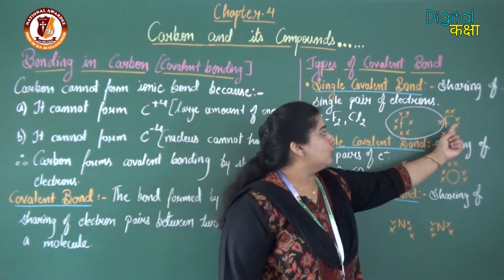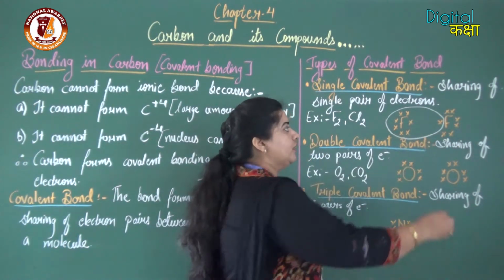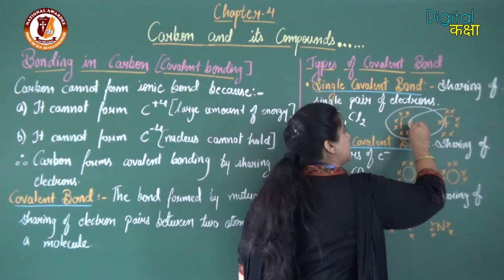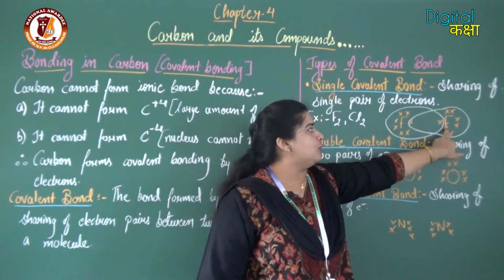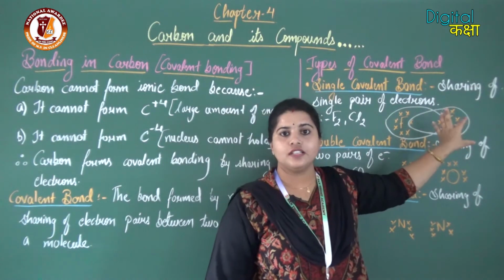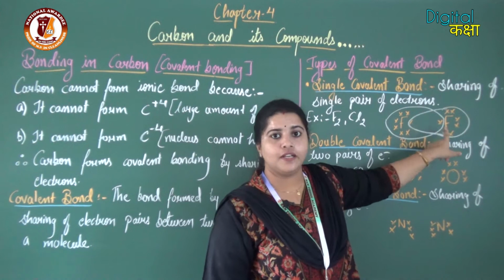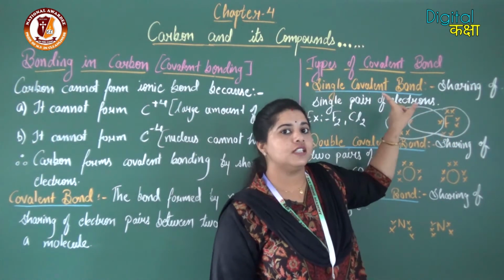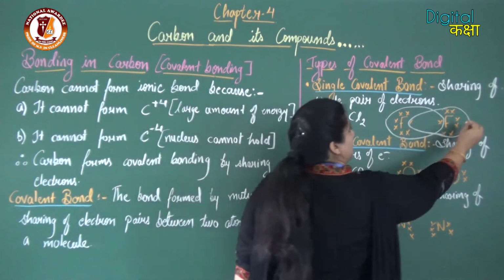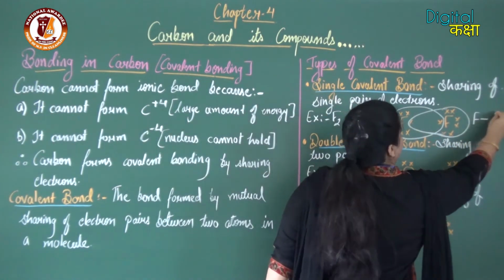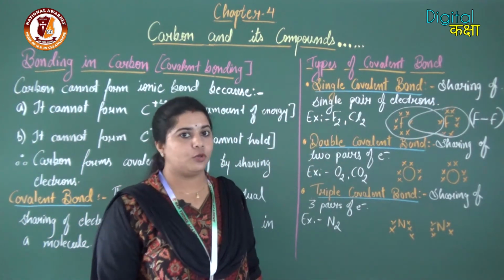Similarly, this fluorine has 7 electrons and shares 1 electron of the other fluorine, and assumes, okay, I got 8 electrons and I am stable. Since 1 electron pair is shared by these two, a single covalent bond is formed, which is represented as F-F. This is a single covalent bond.